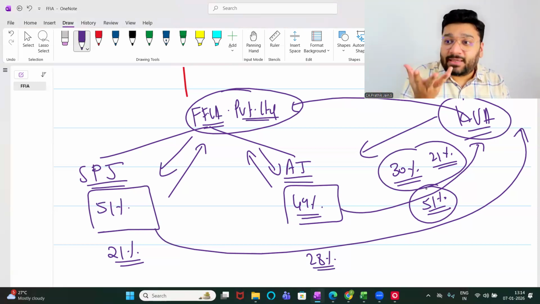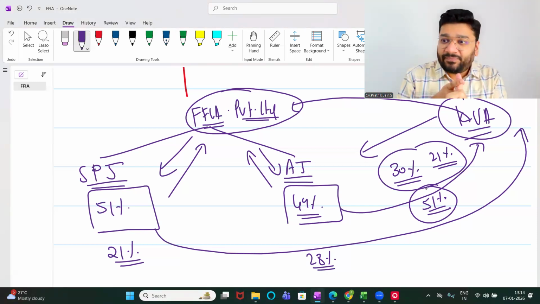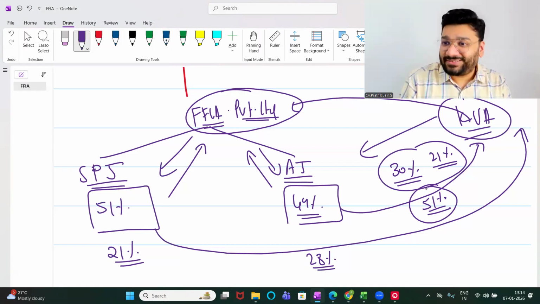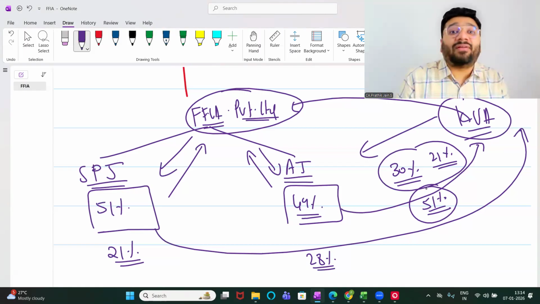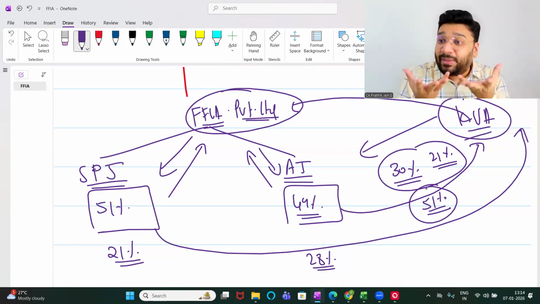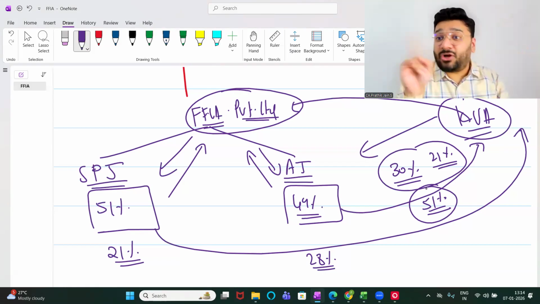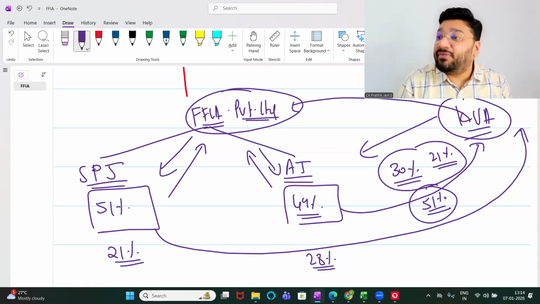In between, who is helping us? Stock brokers and stock exchange. These people will help us facilitate the transfer of shares. Without the stock exchange, you can't transfer the shares. Without stock brokers, you can't transfer the share. So these two intermediaries are helping us to transfer the share smoothly. But in this entire process, the company is not getting affected. The company's day-to-day working is not getting affected. Got it, not got it?